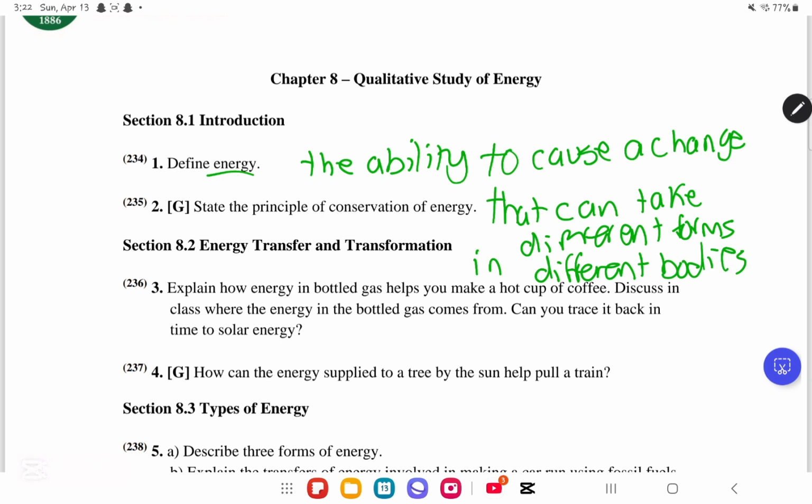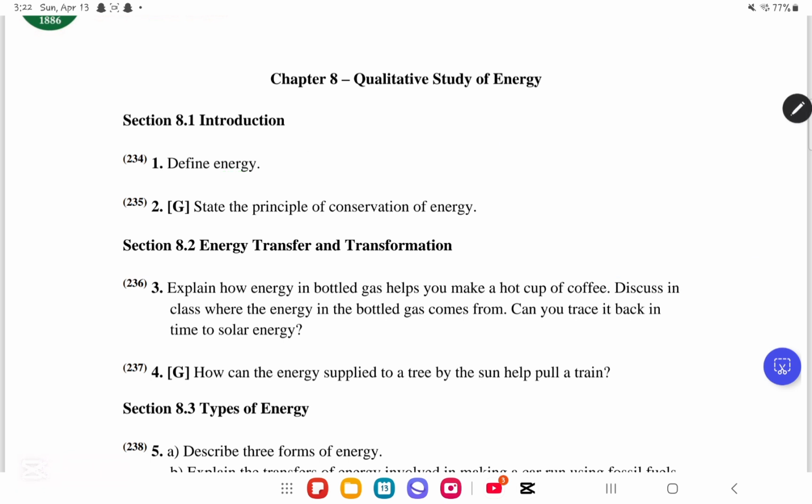So what you need to know is that energy is the ability to cause a change, okay? And this change can take different forms in different bodies. So if they asked you to define energy, it is the ability to cause a change, and this change can take different forms in different bodies.